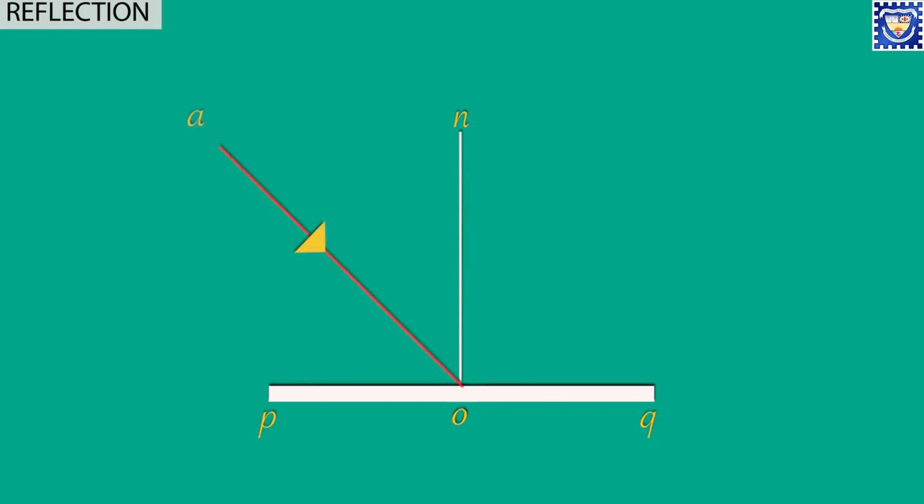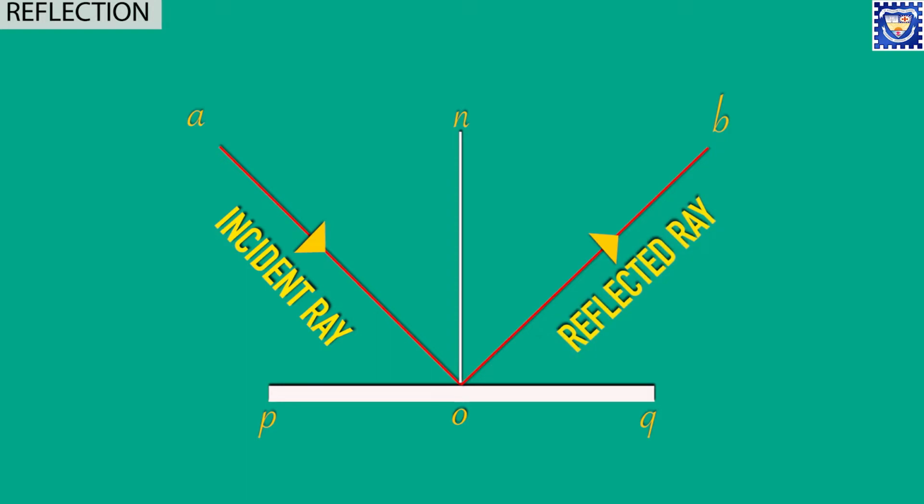Now let us consider point A. From point A, the ray of light is coming and striking the mirror at point O. When it strikes the mirror, according to reflection, it will bounce back. When it bounces back, it is going towards B. OA is our incident ray. OB is our reflected ray. If I talk about angles, you will see there are angles also made over.